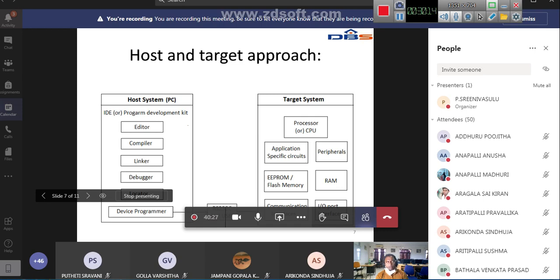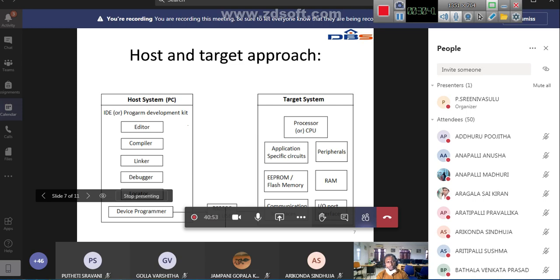Once you dump that program using a device programmer, the program you are executing is dumped into this EEPROM. Whenever the program is executing in the flash memory, you will get some intermediate variables. Where do we store those intermediate values?